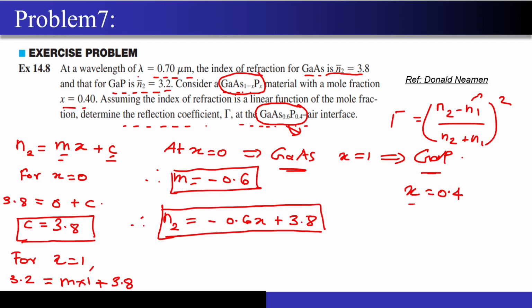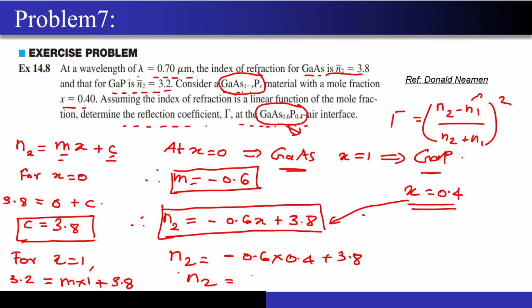Now if I substitute it back into this equation, my refractive index for this material will come out to be minus of 0.6 into 0.4 plus 3.8. So the value of N2 will come out to be around 3.56. I hope it is very much clear.